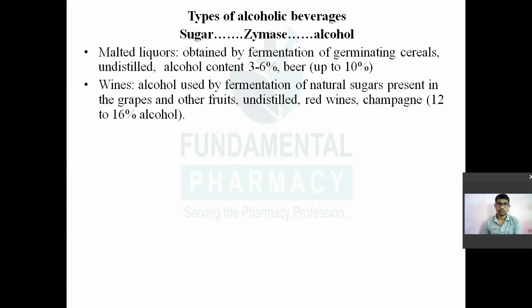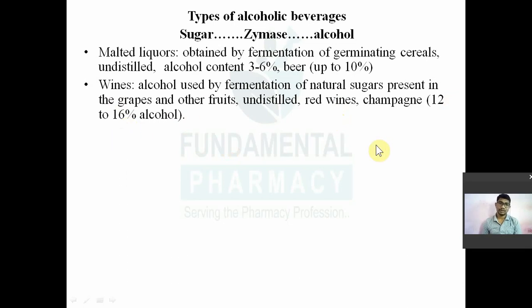So whatever wines are produced from the fruits, grape and other fruits like your apple, again, whatever alcohol is generated is not a distilled alcohol. Okay, it is an undistilled alcohol. In case of wines, you will have around 12 to 16% of alcohol.